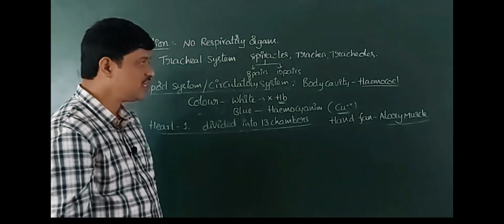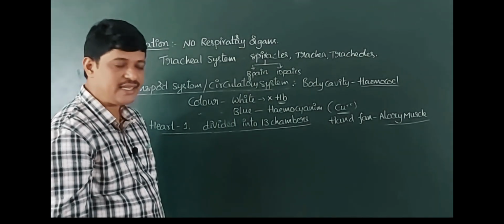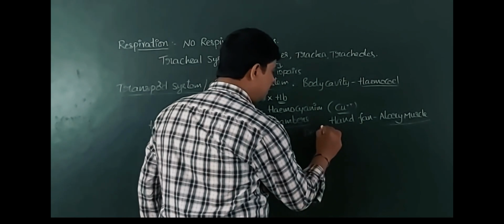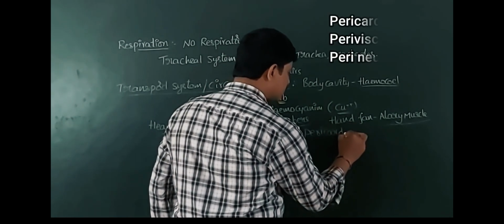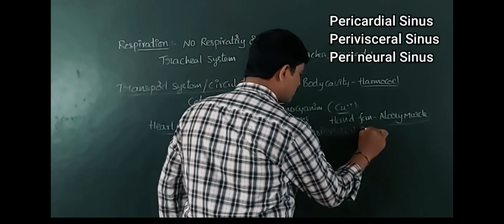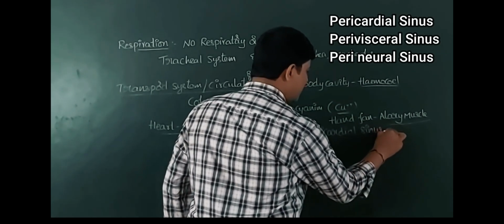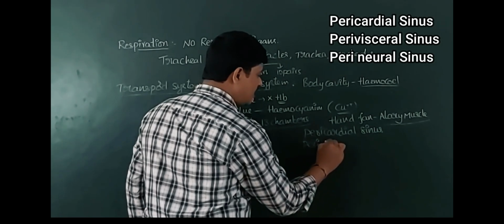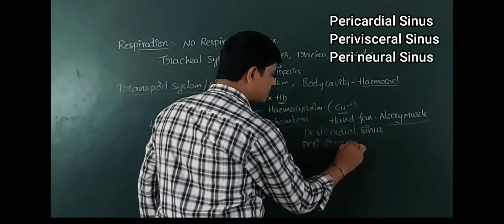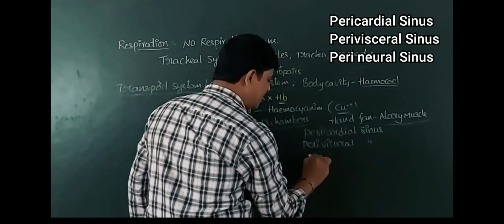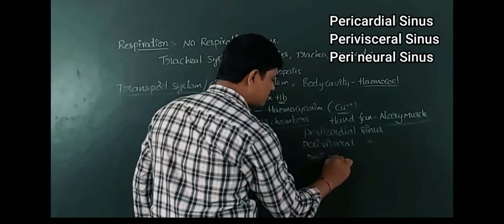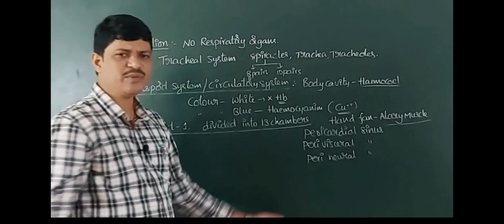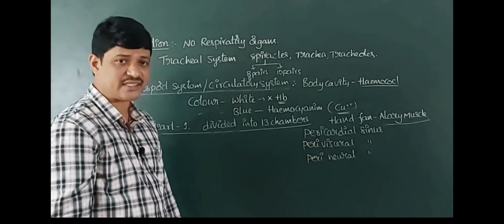The functional hemocoel or sinus is divided into pericardial sinus, perivisceral sinus and perineural sinus. What is a sinus? A sinus means a body cavity, an empty cavity.